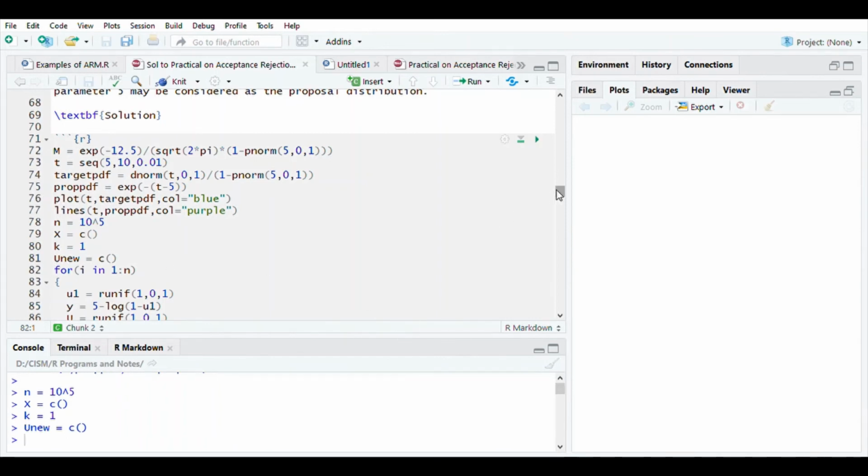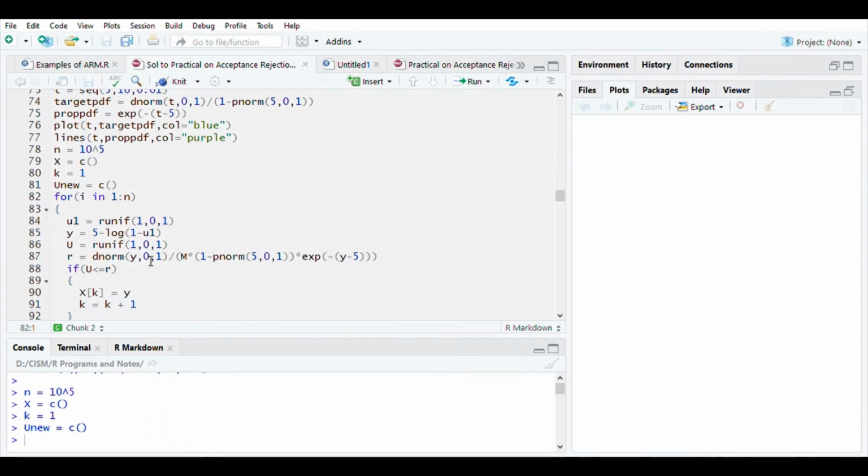So now what do we do in this loop? First we generate a random sample from the uniform distribution, and then we use it to generate a random sample from the proposal distribution, that is, exponential distribution with location 5. This u new is actually not at all required, so let us remove this.